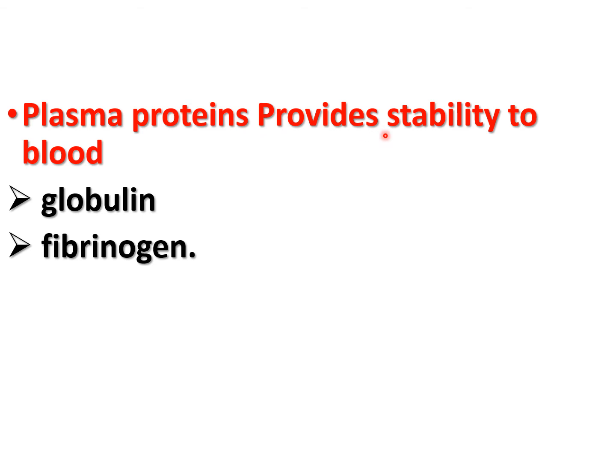Plasma protein provides stability to blood. The stability of the blood is due to the presence of plasma proteins like globulin and fibrinogen. If the blood loses its stability, it leads to rouleaux formation of RBC. What is rouleaux formation? Rouleaux formation means the RBCs pile one over another.